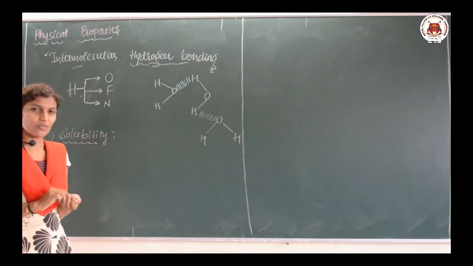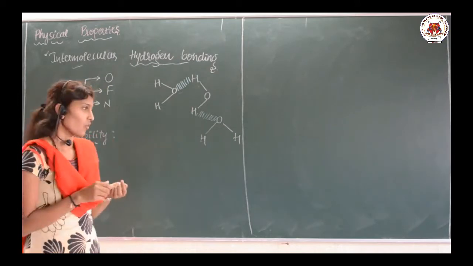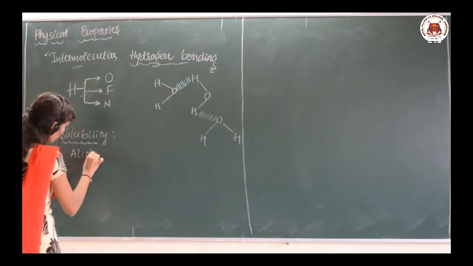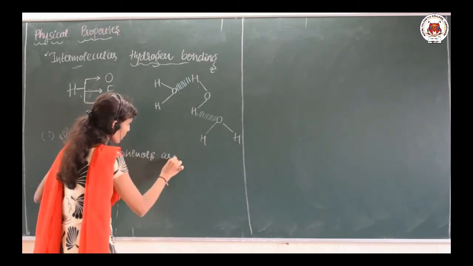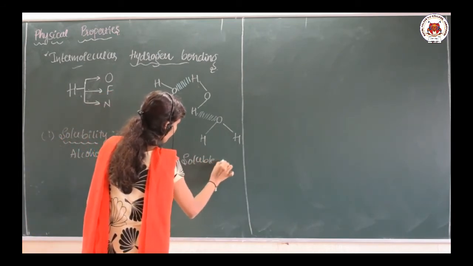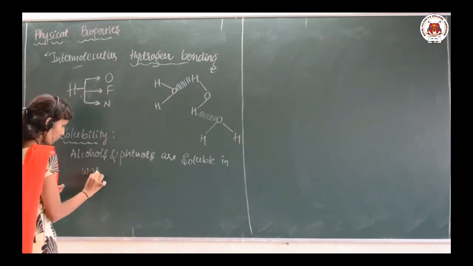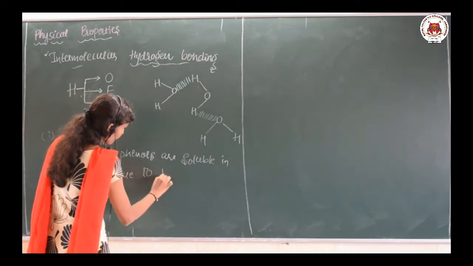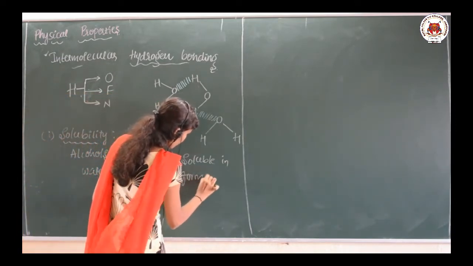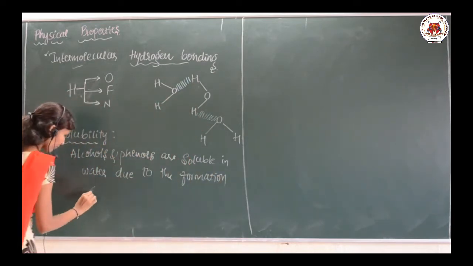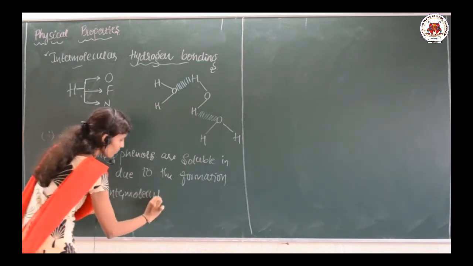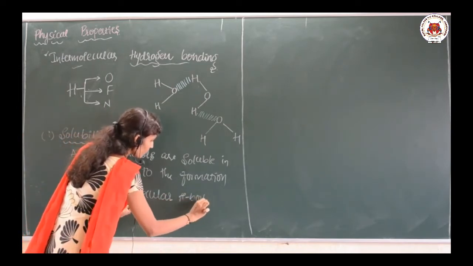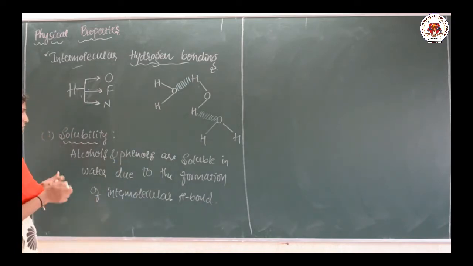Alcohols and phenols are soluble in water due to the formation of the intermolecular hydrogen bond.